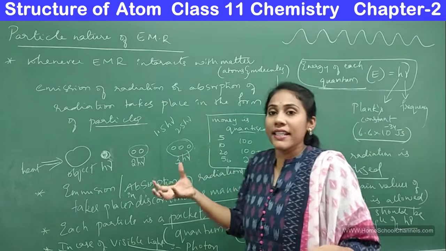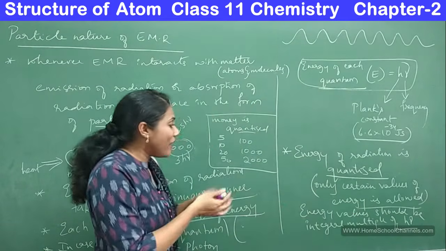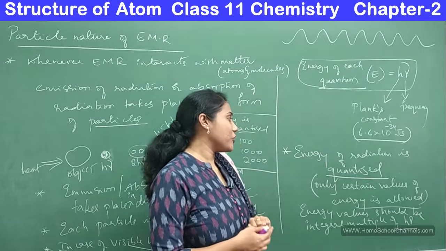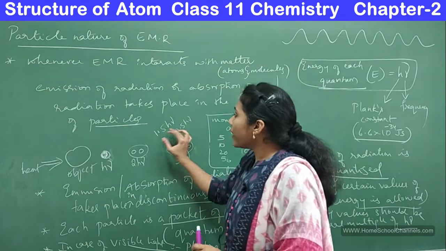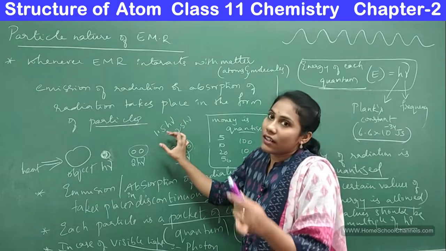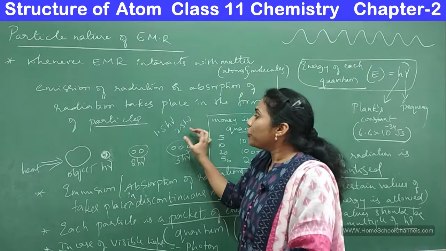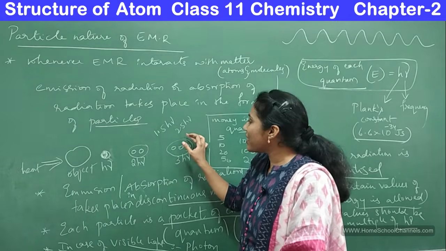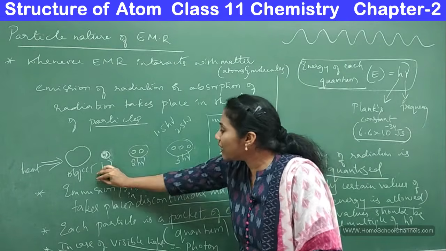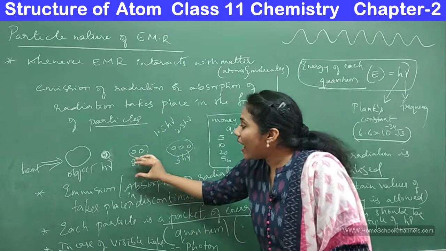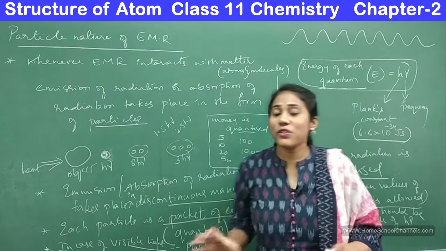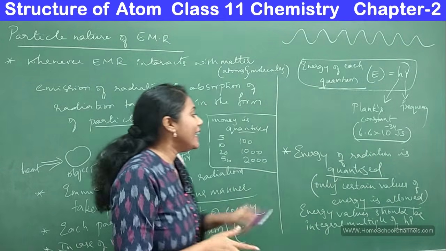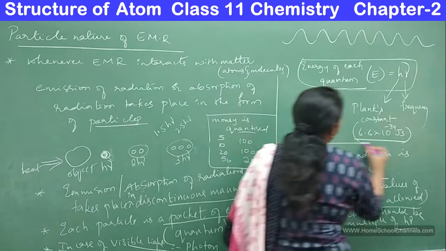Okay, so only certain values are allowed for energy. Say you cannot have a particle's energy equal to 1.5. You cannot have a particle's energy equal to 2.5. So only these values are allowed for the energy of radiation. So that is what we mean by energy is quantized.